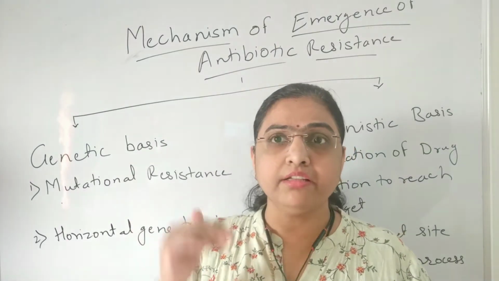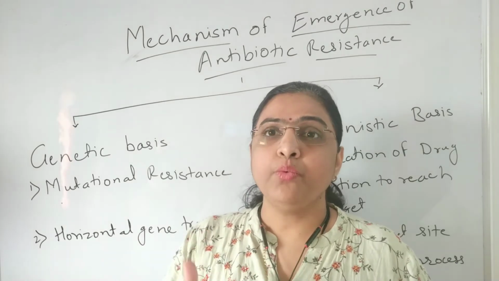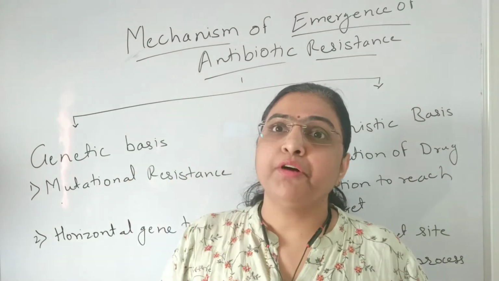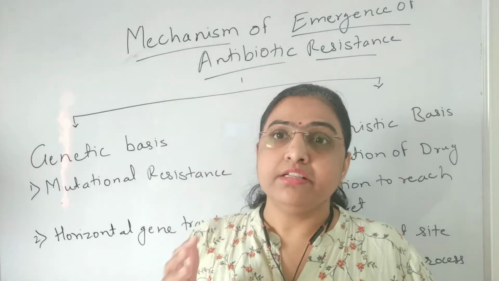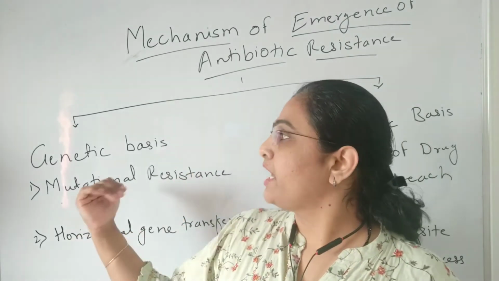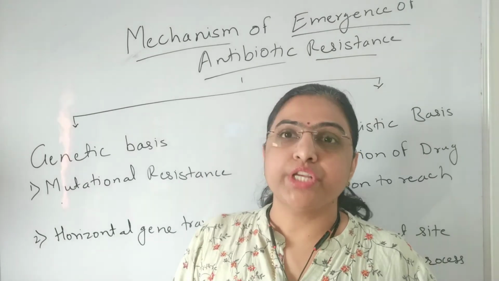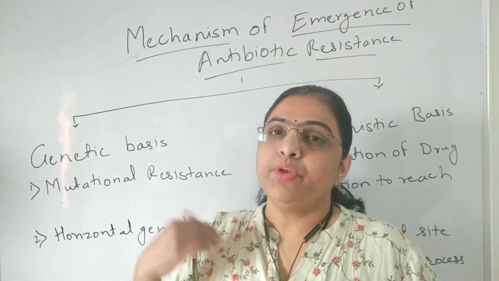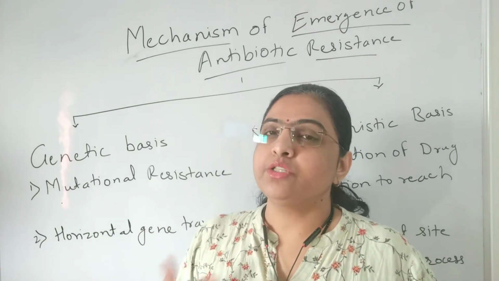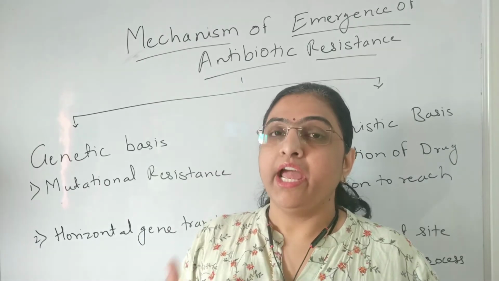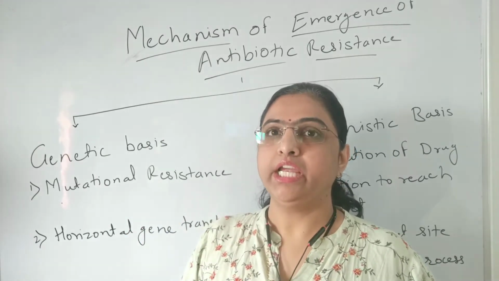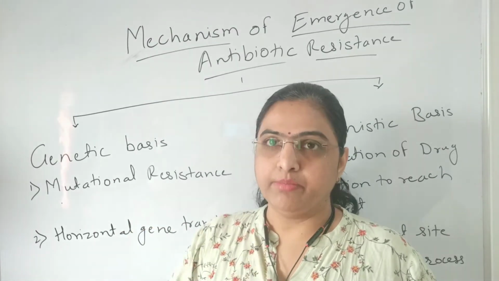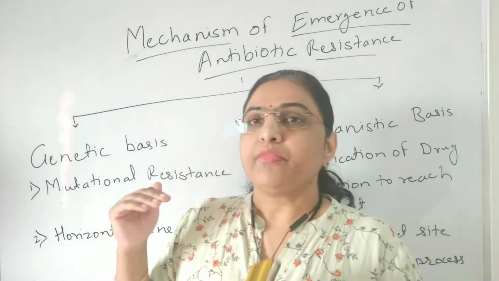Whenever there are adverse conditions, whenever the life of the bacterial cell is in danger, at that time the bacterial cell goes for the mechanism that is mutational resistance. It will change the nucleotide sequences on the chromosomal DNA, and by changing them it is going to achieve antibiotic resistance.